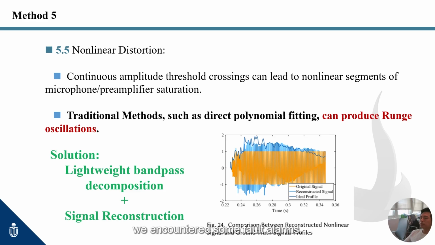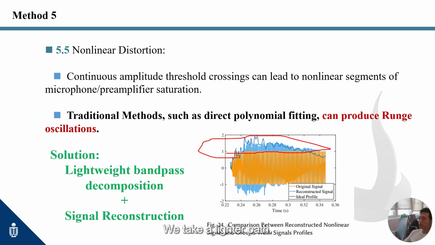During the signal recording, we encountered some fault alarms. Sometimes, and I have to say very rarely, there is some nonlinear distortion in the signal. In real use, the mic and preamp clip, and parts of the waveform turn nonlinear. Classic polynomial fitting looks neat, but it often rings and creates Runge oscillations.